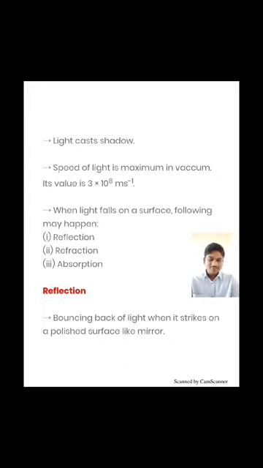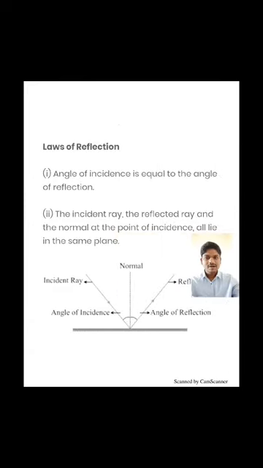Now what is reflection? You might have studied this in your earlier classes, that when light strikes any polished surface, it is going to bounce back. The bouncing back of that light is known as reflection. Okay, the bouncing back of light when the light strikes on any polished surface like a mirror is known as reflection. Now let us study the laws of reflection. I think this also you studied in your earlier classes.